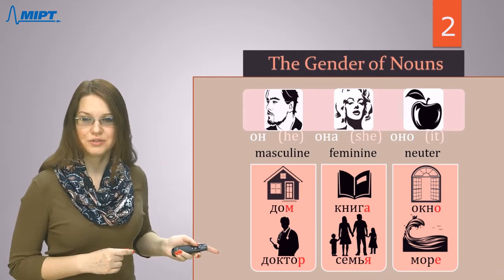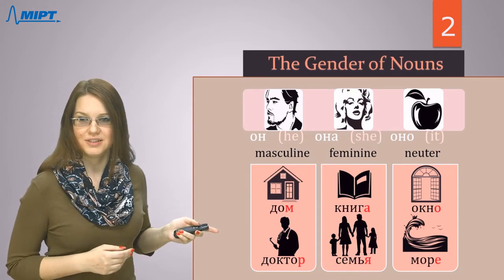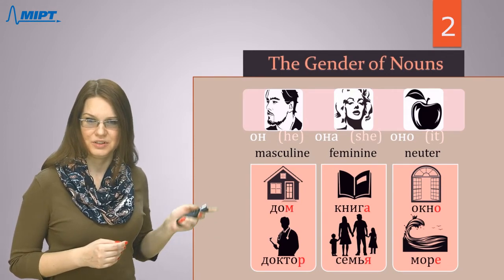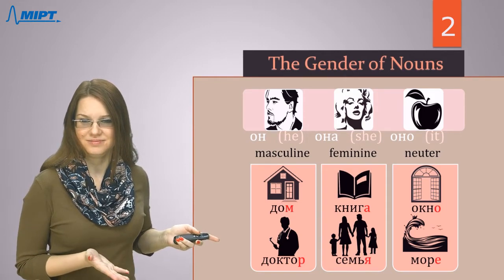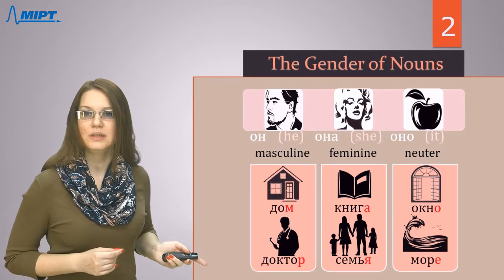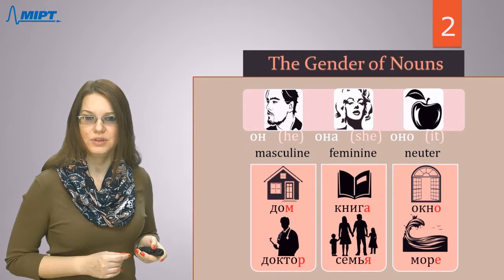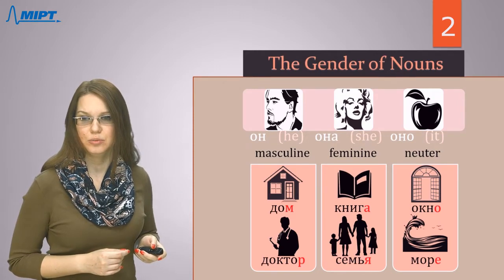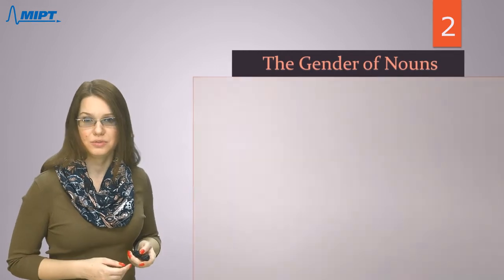And let's talk about translation. You see these pictures and you can easily understand the translation of these words. Дом means house, доктор means doctor. It sounds a little similar. Книга is book, семья is family, окно is window, and море means sea. So we are going to use some of them.